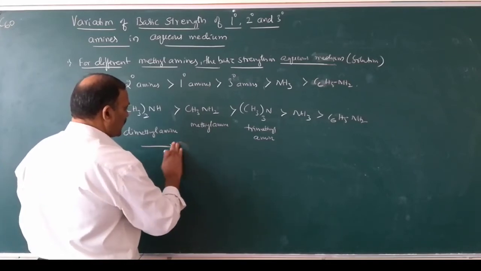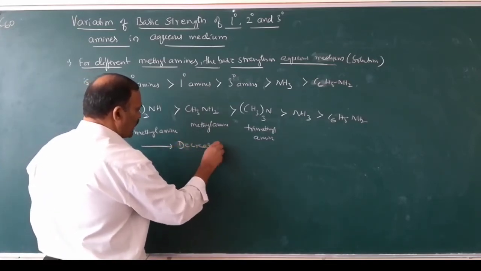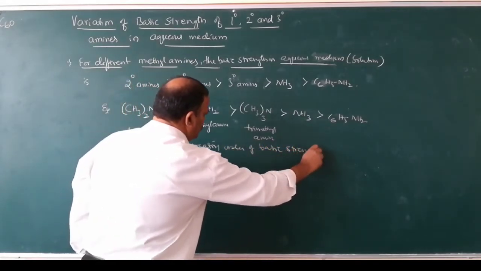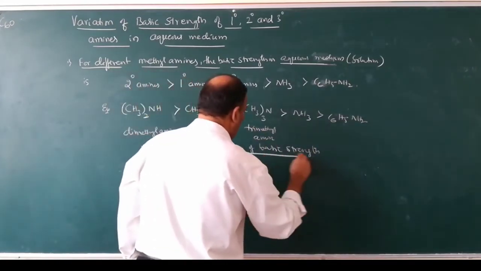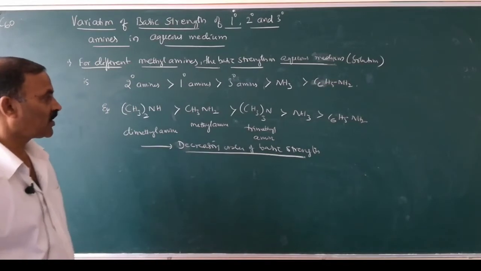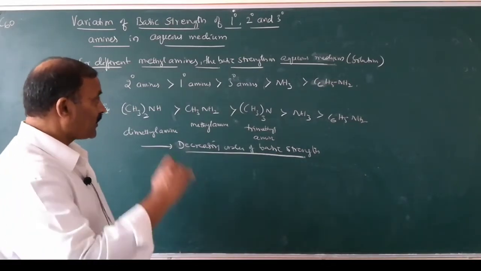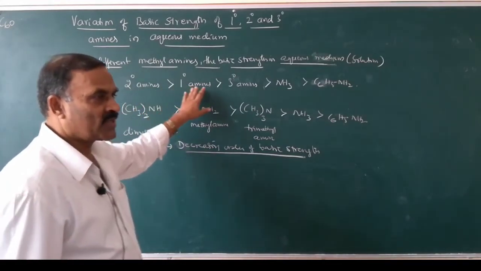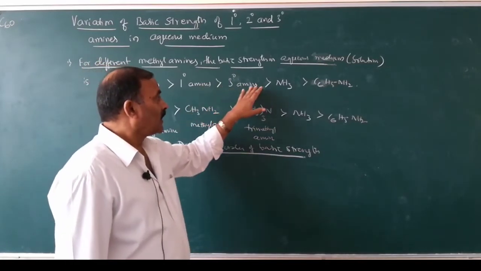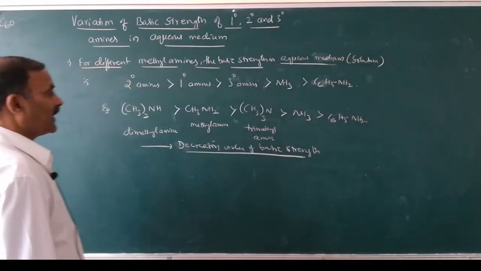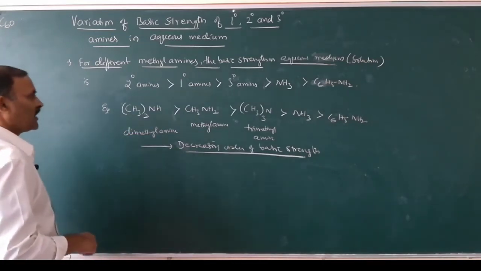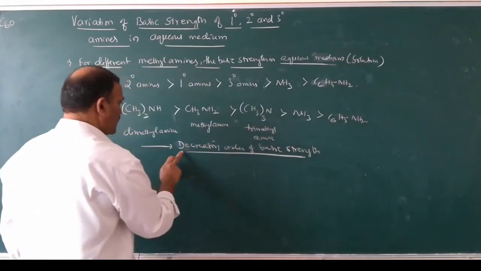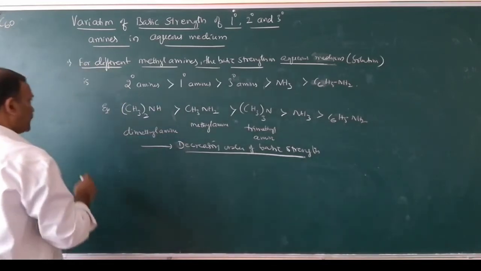So this is the decreasing order of basic strength. If you are asked to write the decreasing order of basic strength of methylamines in aqueous medium, you have to remember this one: secondary amines are more basic than primary, more basic than tertiary, more basic than ammonia, more basic than aniline. Example: dimethylamine is more basic than methylamine. This is primary, this is tertiary, ammonia. So this is the decreasing order of basic strength.